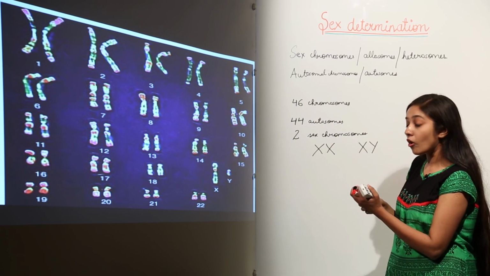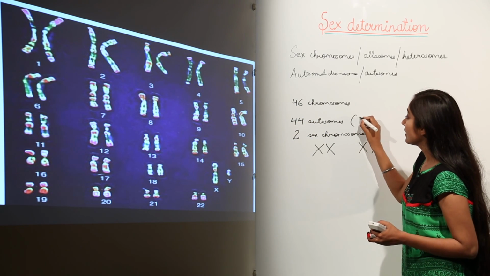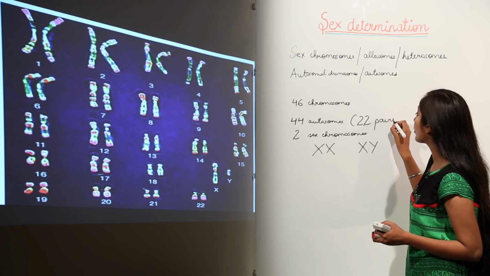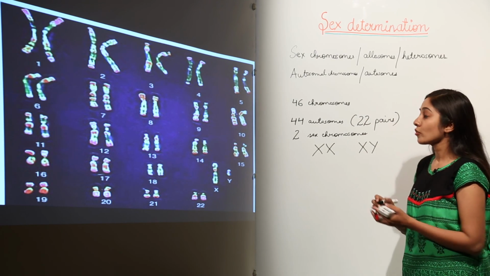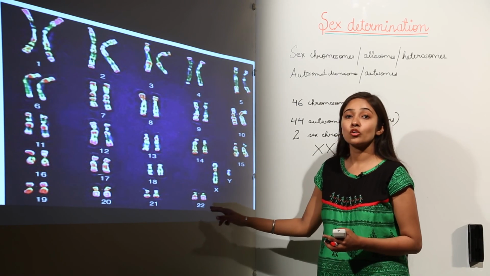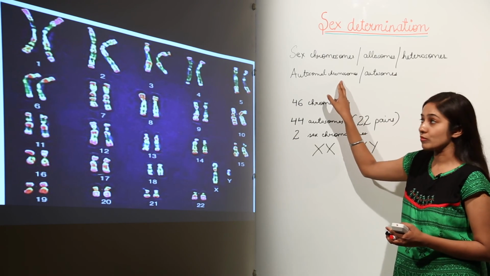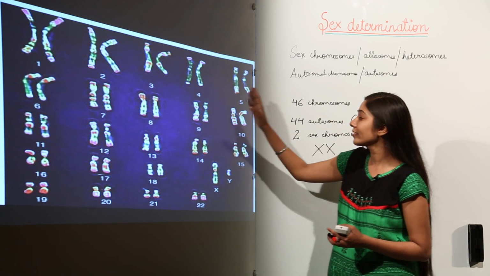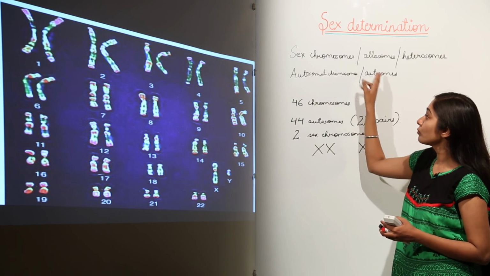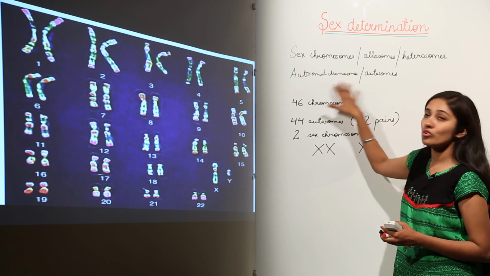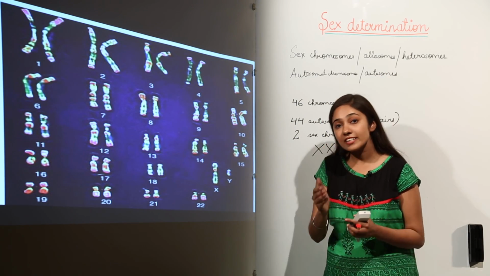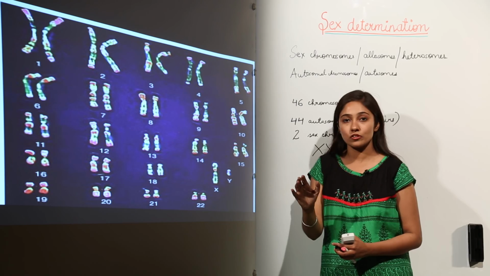So 44 autosomes means there are 22 pairs of autosomal chromosomes. Here you can see in the image we have shown 22 pairs, first, second, third, fourth and so on, of homologous chromosomes which are autosomes. Autosomes are going to encode for the somatic traits of the body, not the sex of the child.